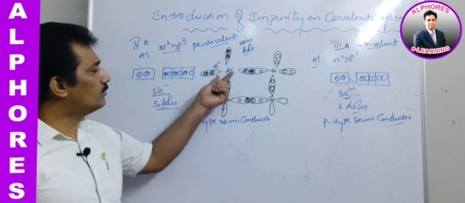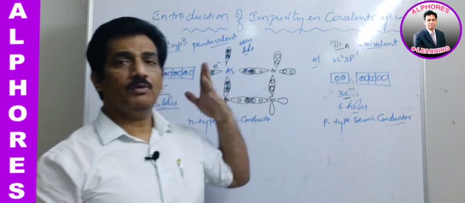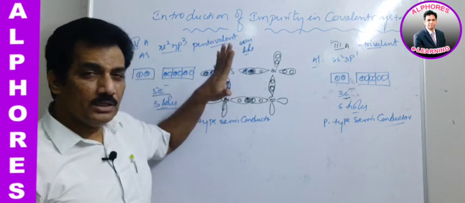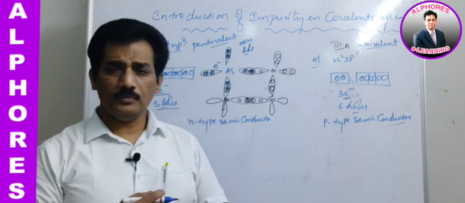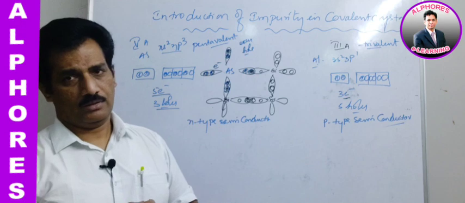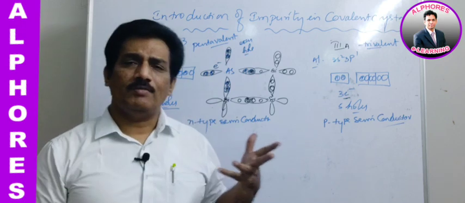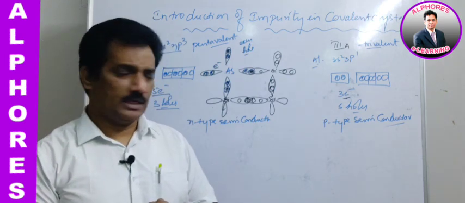It is because of more concentration of electrons in one case, and more concentration of holes in the other. Here the atoms are replacing the silicon, so it is one type of substitution impurity defect. Are you following this? They will ask you: trivalent element is used for doping, then what type of semiconductor can you expect? p-type.